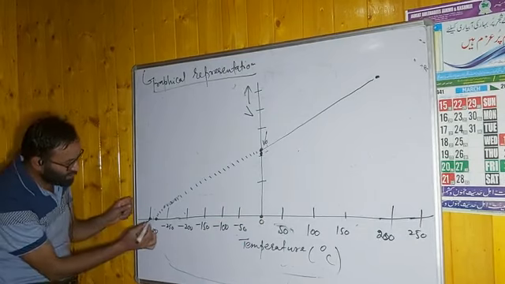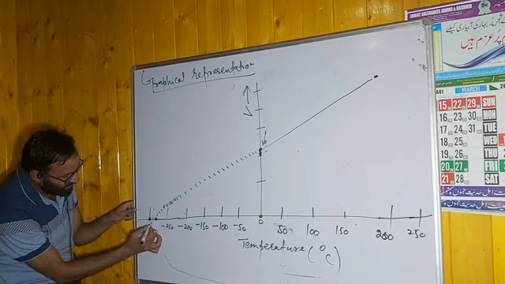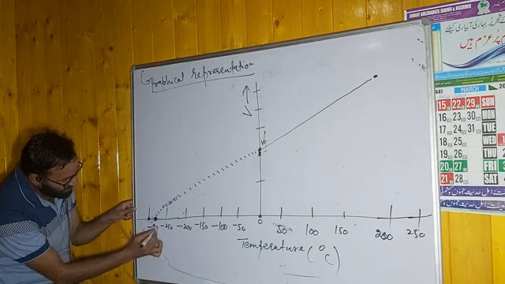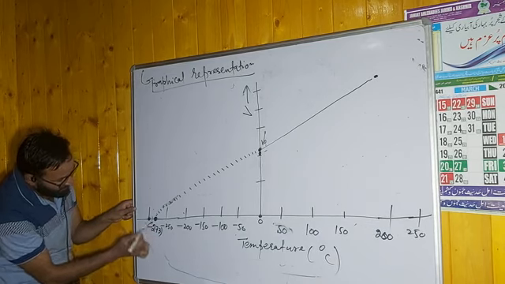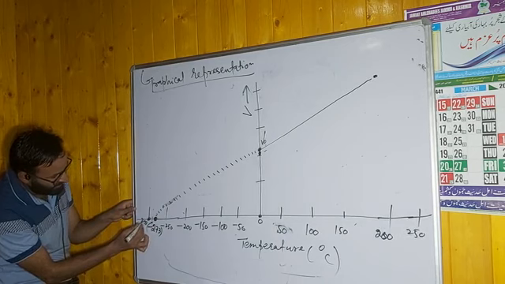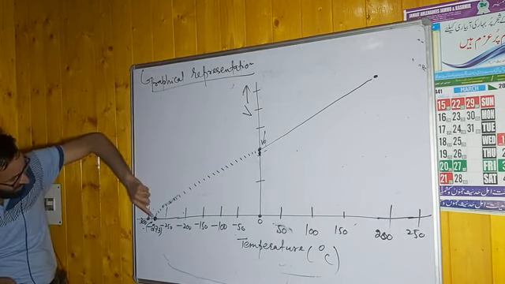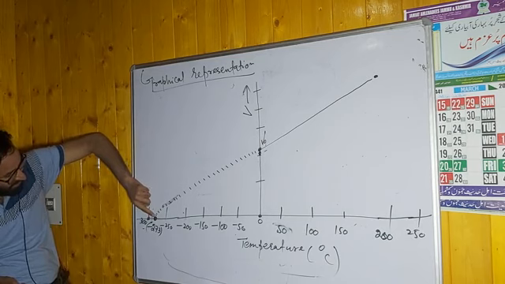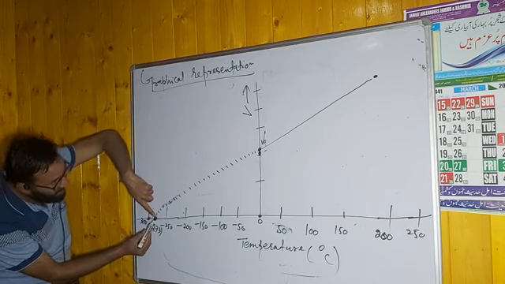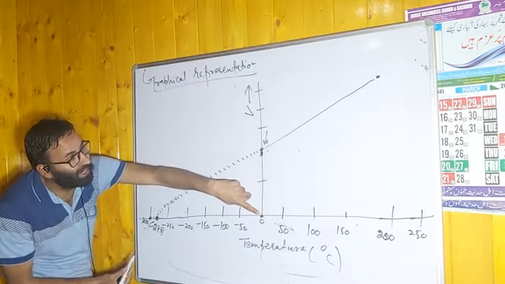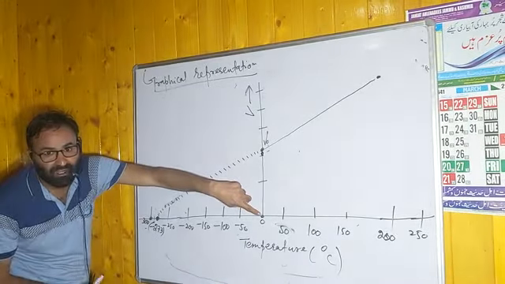But here you have to write this point, minus 273. When this volume axis touches this temperature axis, it means that at this temperature, volume becomes 0. This is the point you have to obtain from the graph.